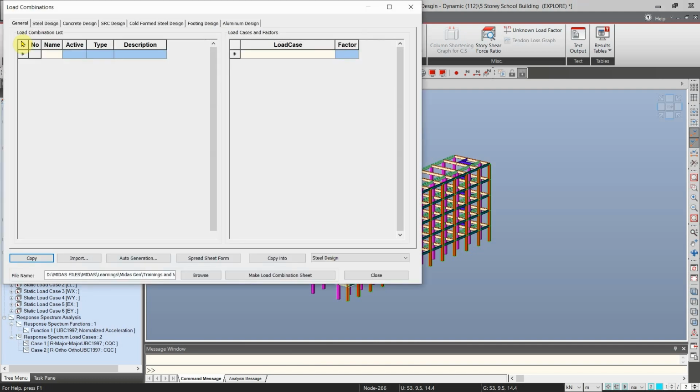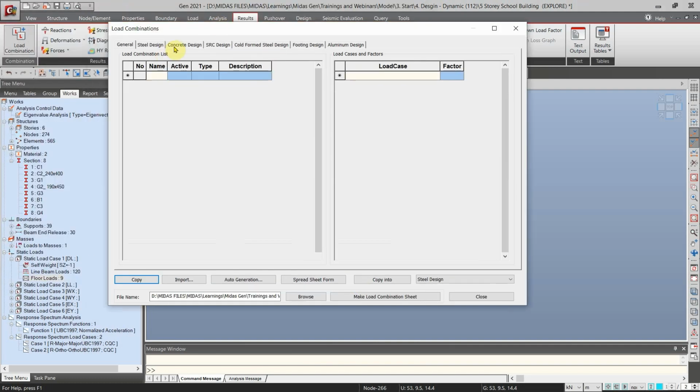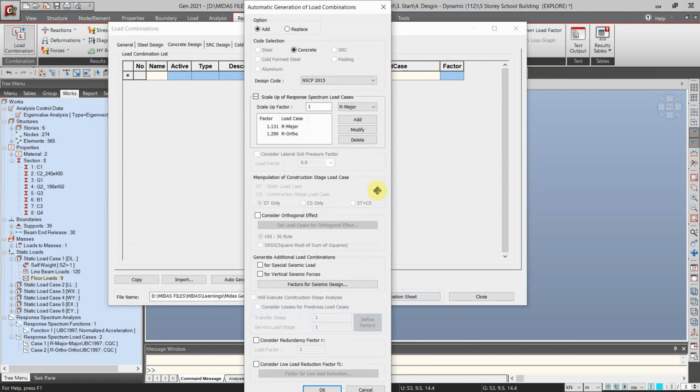Click the load combination here, and then under the concrete design, we can choose to manually input the load combinations, or we can choose the option auto generation. So click auto generation, and then as you can see here, we can now see the NSCP 2015 as one of the design codes in the auto generation of load combination.